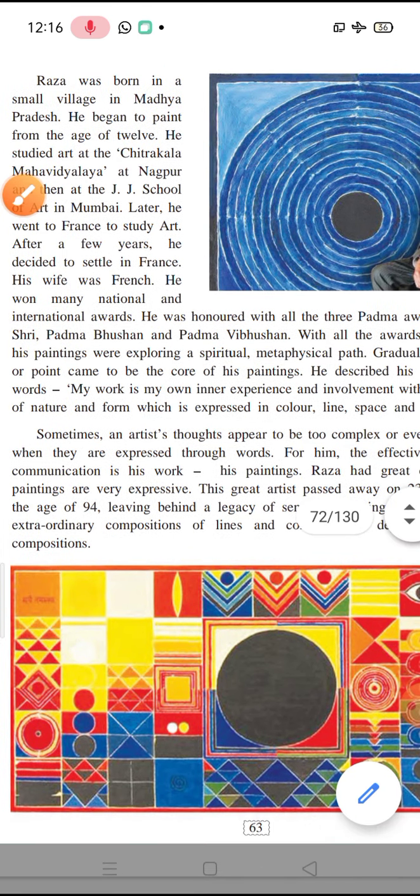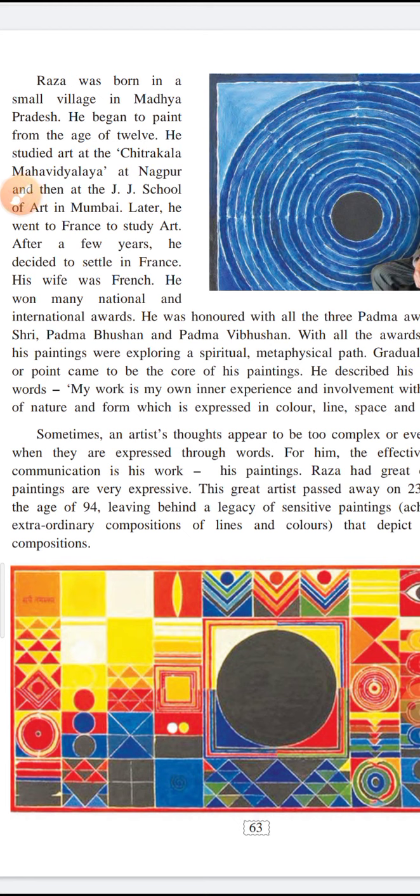So gradually, when he went on making so many drawings, it eventually came that the Bindu or the point was the essence, or the main content, of his paintings. He described his work in these words. So how did he himself describe his work?